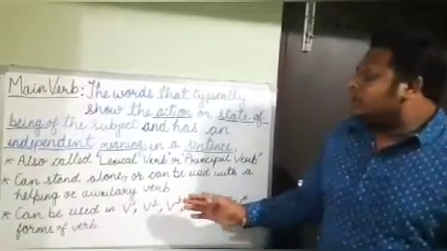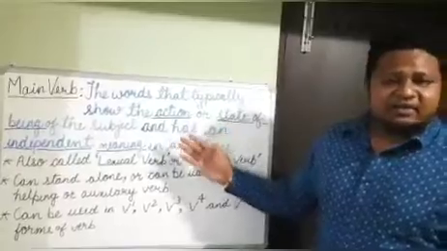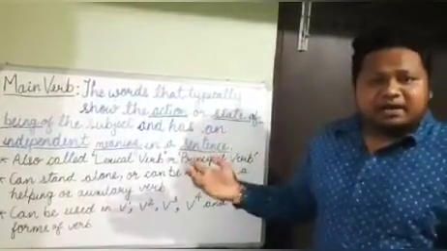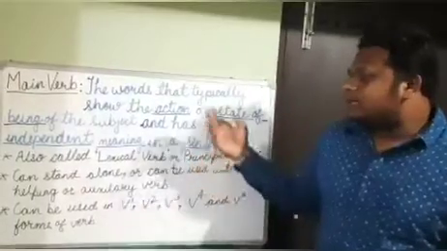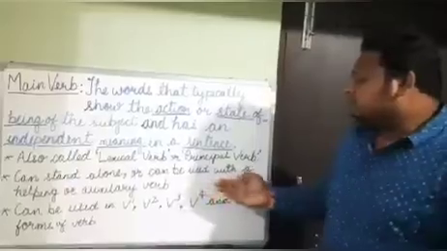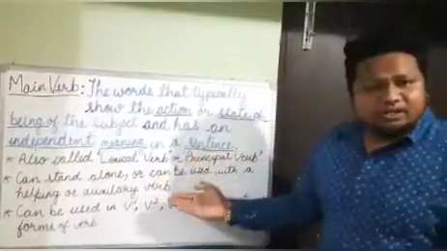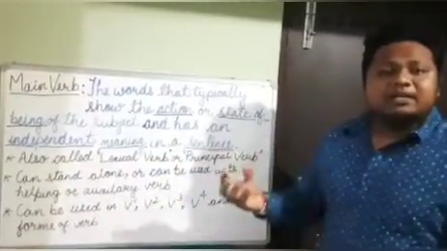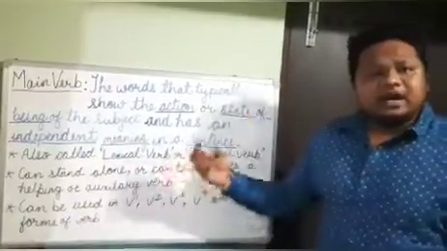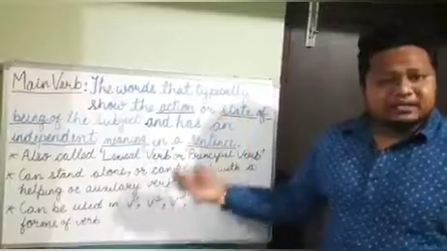As we studied in the definition, the main verbs are independent. But sometimes it needs the help of some helping verb or auxiliary verb to complete the sense in a sentence. Or it can stand alone to complete a sentence.